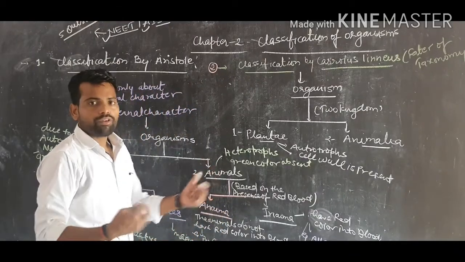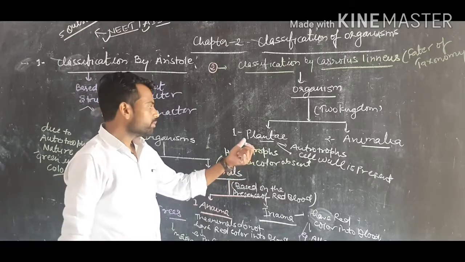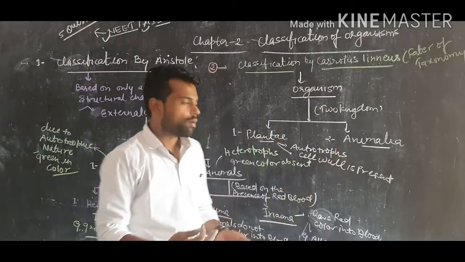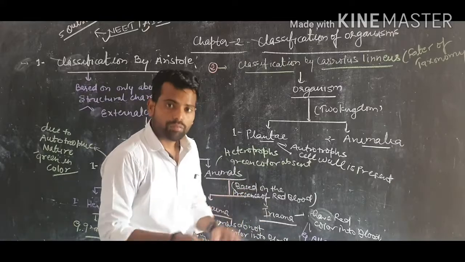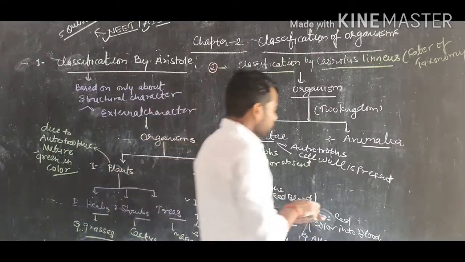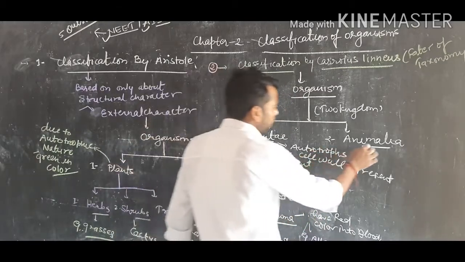That type of organism was placed by Carolus Linnaeus into a kingdom called Plantae. Whereas Animalia do not have a cell wall in their body, and they are not autotrophs. That type of organisms are considered into the second kingdom, which is known as Animalia.